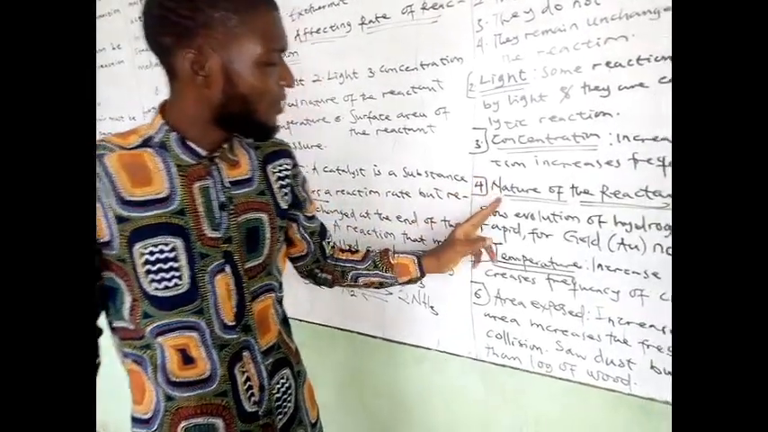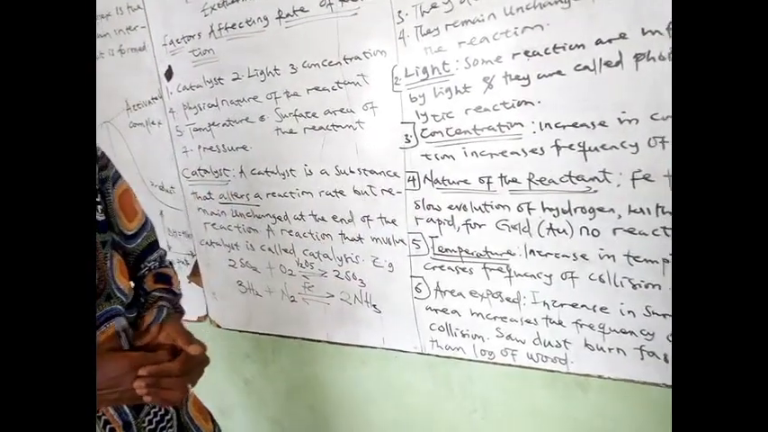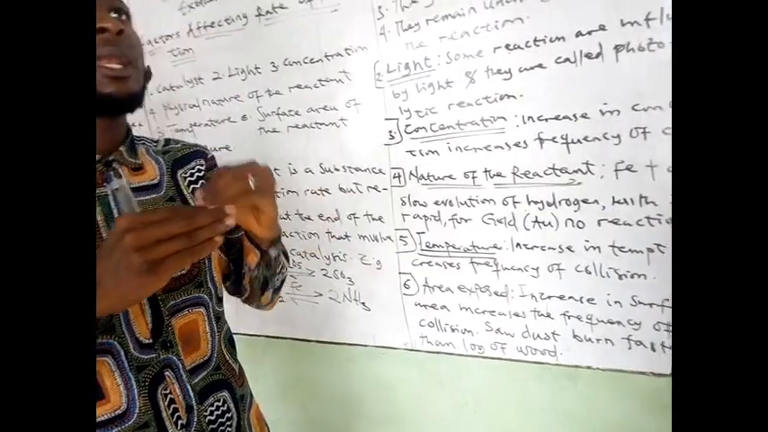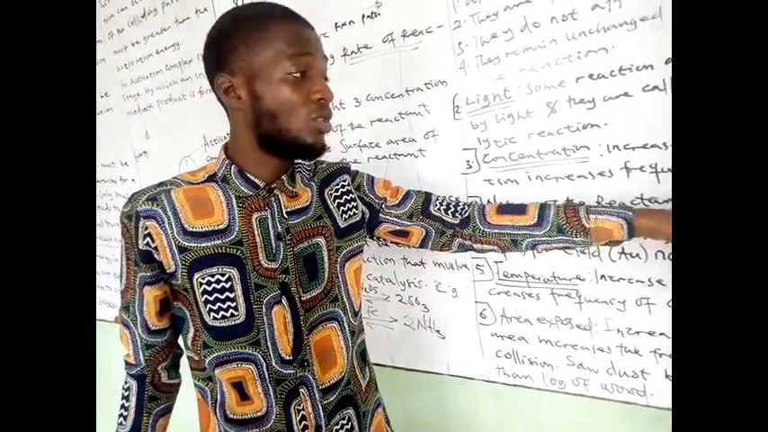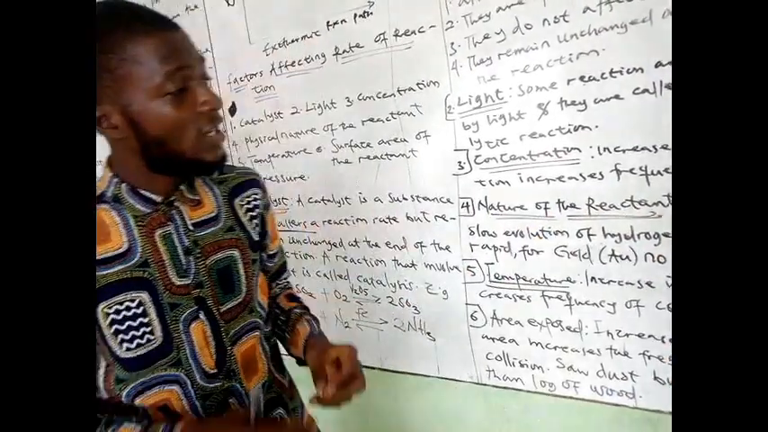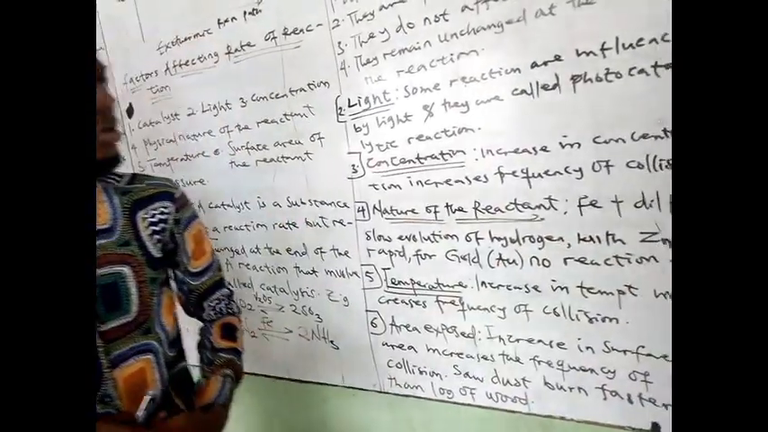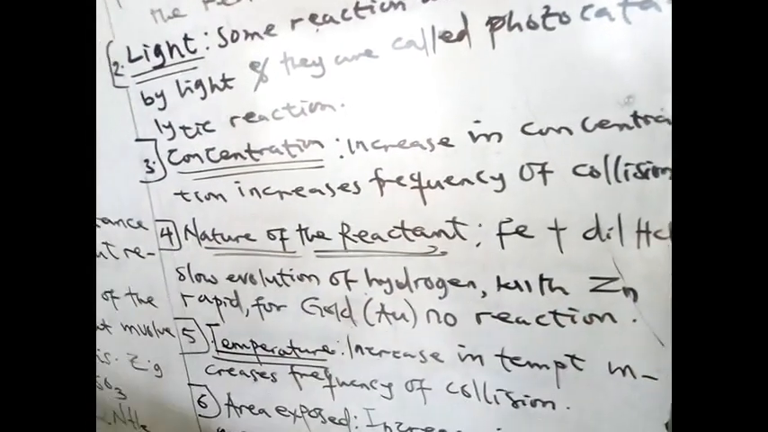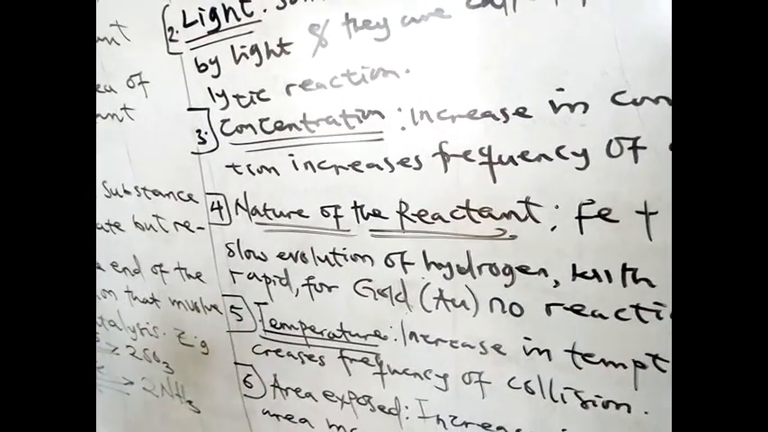Now, this is very important in terms of the nature of the reactant. I'm going to explain this from an experimental point of view. If you have iron with dilute acid, there's going to be a slow evolution of hydrogen gas, but with zinc, there's going to be a rapid or fast evolution of hydrogen gas.